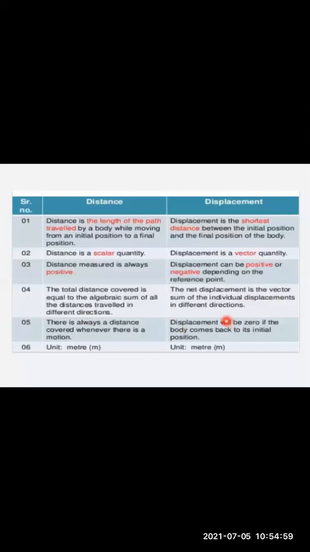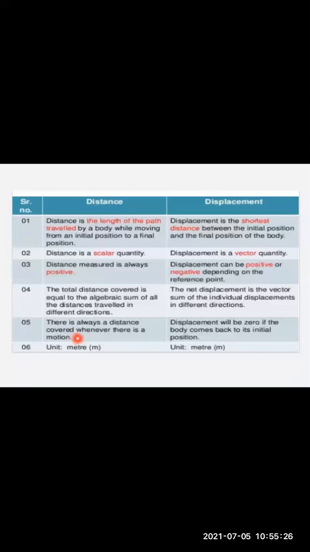Definitely the direction part is going to come into the picture. If it is a forward direction, we will take the displacement as positive. If it is in the backward direction, we will take it as negative. So whenever you write displacement, you have to write plus 500, minus 500, depending on the direction. There is always a distance covered whenever there is a motion.